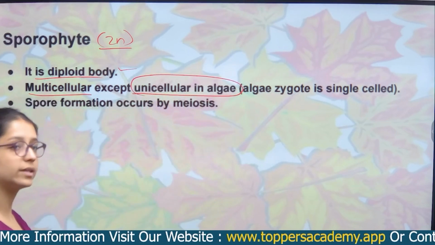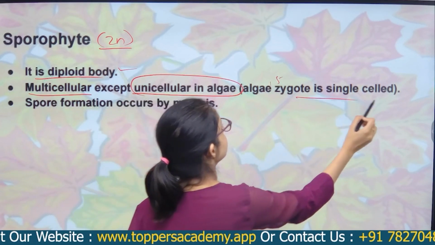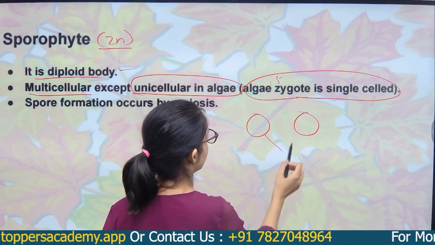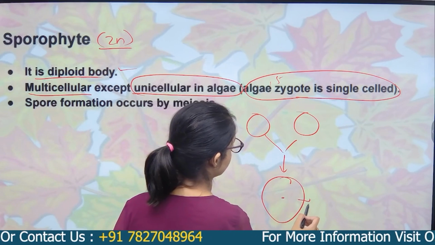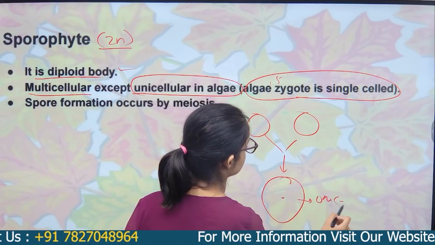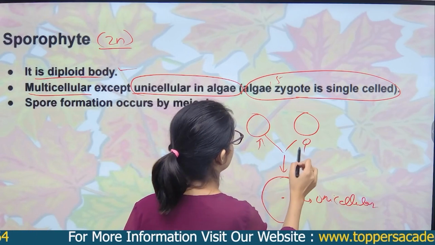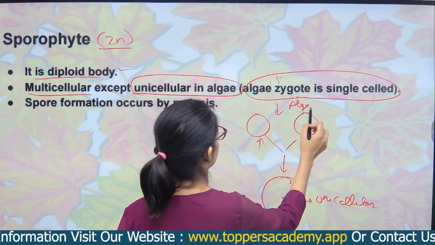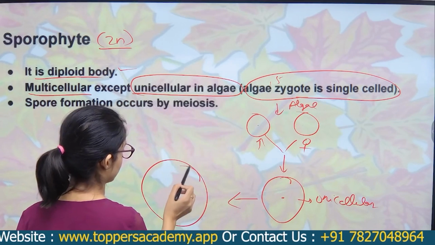Why unicellular in algae? Because the algal zygote is single celled, formed when male and female gametes join together and form the zygote, which is unicellular. Zygote already developed into the sporophyte.